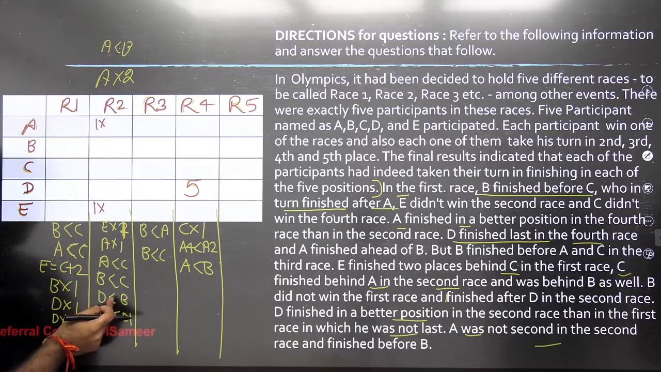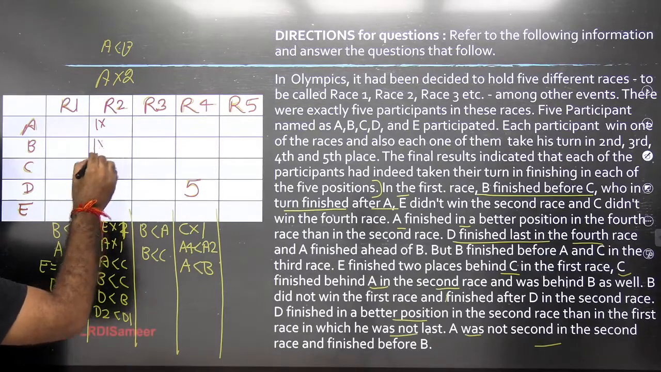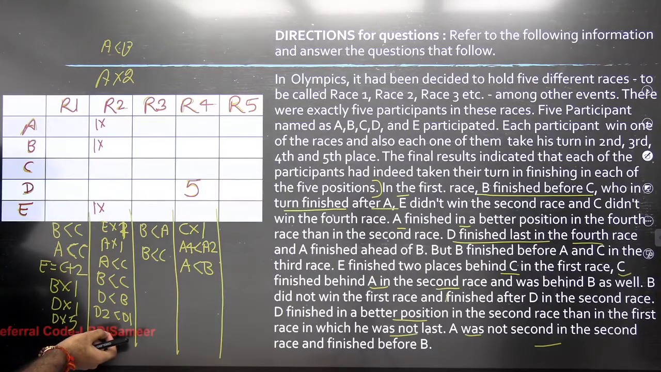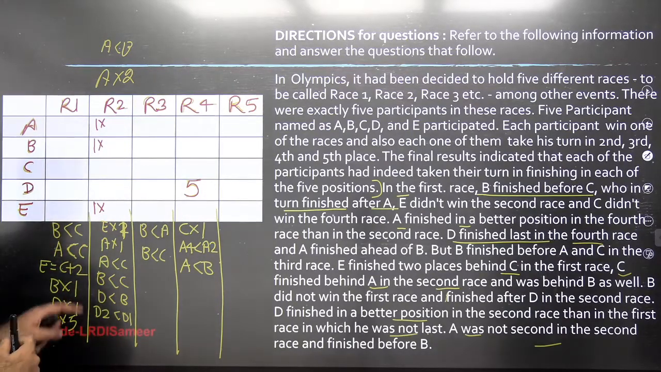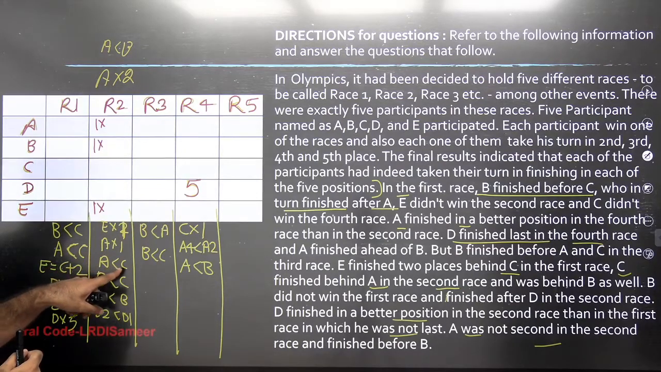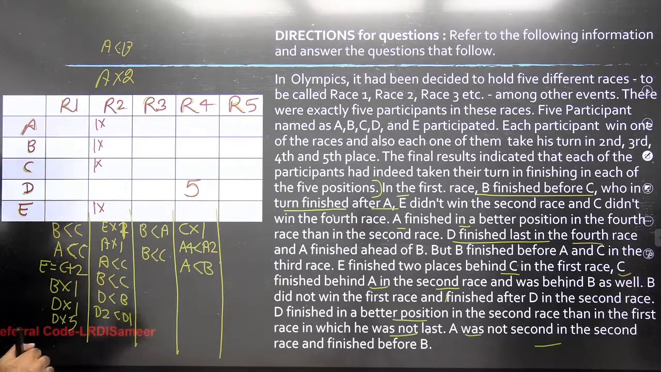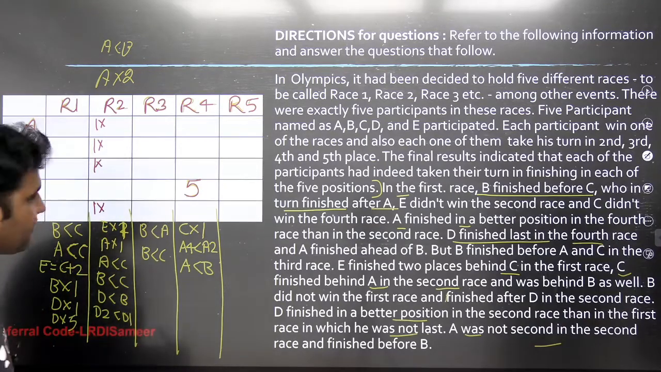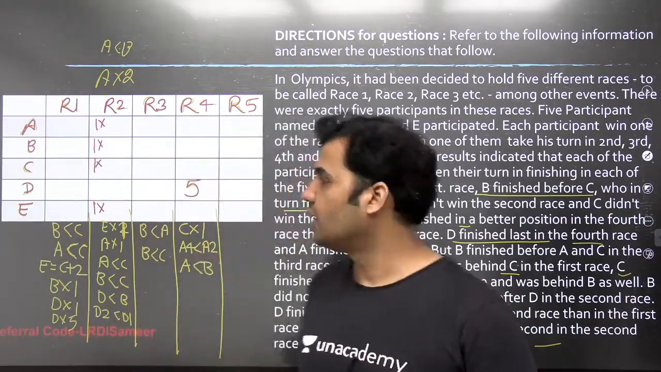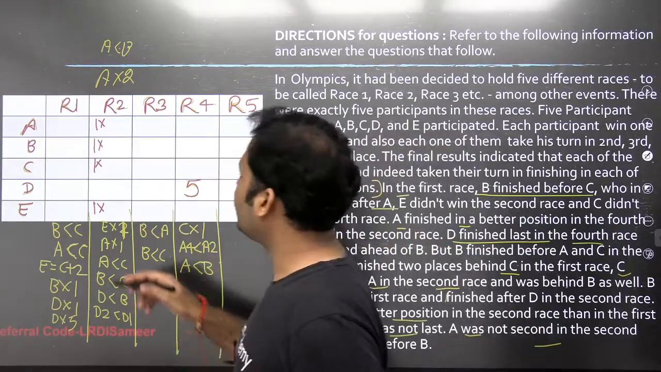And you see that D is finishing before B, so 1 cannot be given to B. And it is also given that C obviously cannot be given rank 1, because A is finishing before C. 1 cannot be given to C. So the only person who is left to assign rank 1 is D.